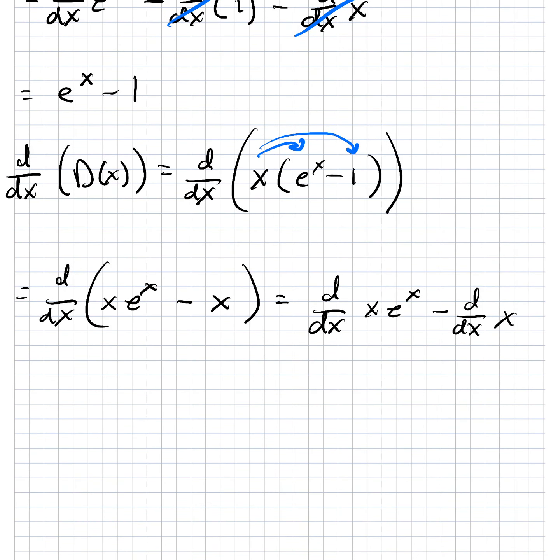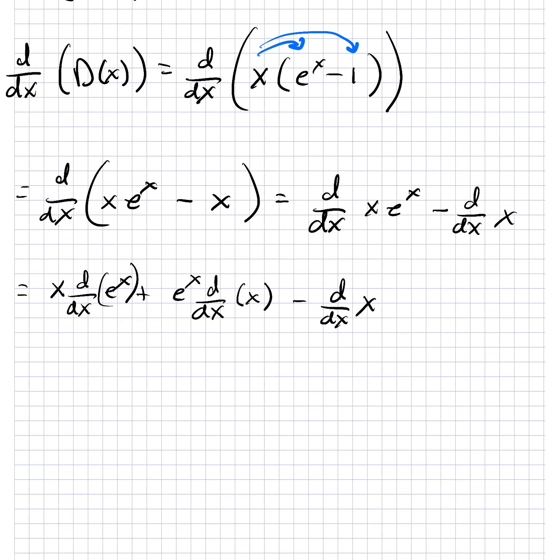So for that first term, we have to apply the product rule. First times the derivative of the second plus the second times the derivative of the first. So that's going to be x times d by dx of e to the x plus the second, which is this guy, times the derivative of the first, d by dx of x. Hopefully you're able to keep up with this because I know it's a little bit intense, okay? And then I'm not going to evaluate this on this line. I'm just going to bring it down, right? So now let's evaluate all these derivatives.